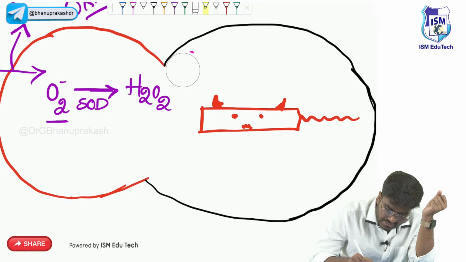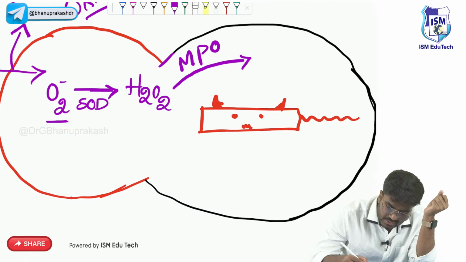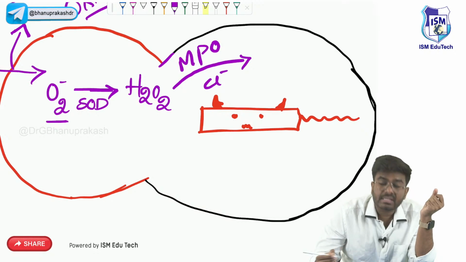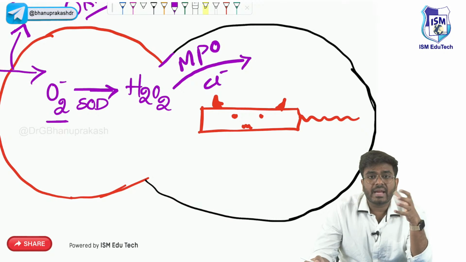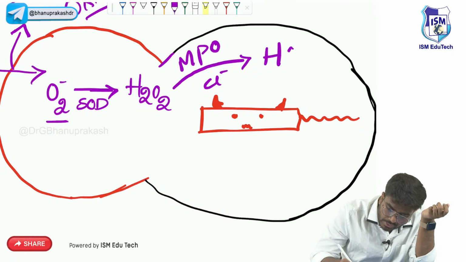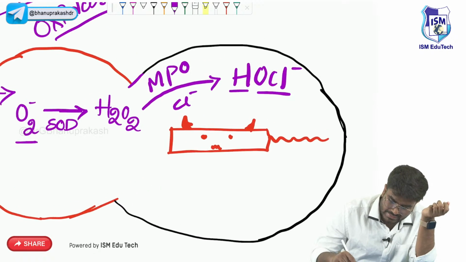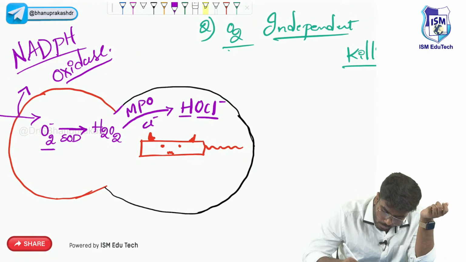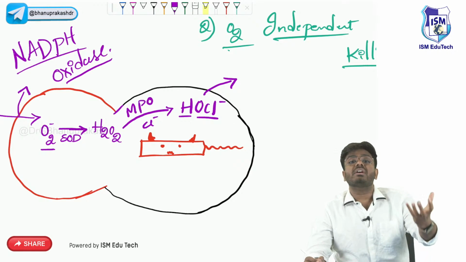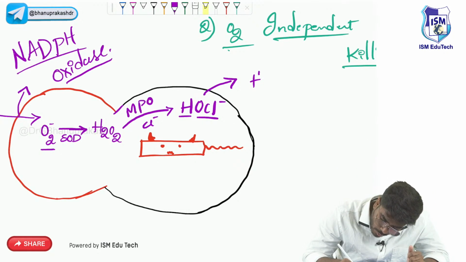Now, with the help of the enzyme myeloperoxidase, MPO, this myeloperoxidase actually adds chloride ions. It takes the chloride ions and adds them to the hydrogen peroxide. At the end of the day, we end up with a substance called HOCl, hypochlorous acid. Very, very important. The most powerful agent available in your body to kill bacteria is this HOCl. So this is hypochlorous